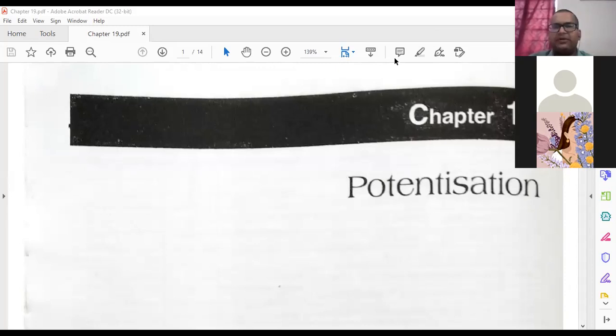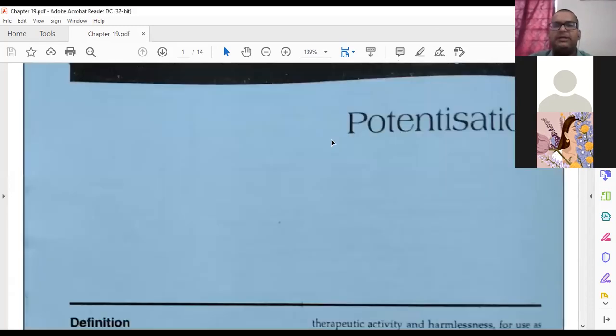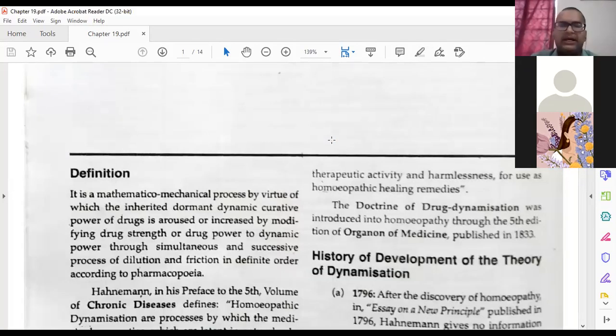Anyhow, a question will come from this chapter. It may be in any form, a short note or a long question, but every year I have seen that some question comes from this chapter. This is a very important chapter, so be careful.